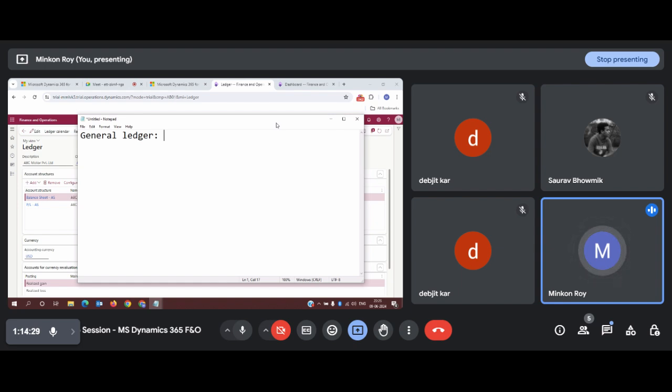Say for example, if the client is asking for a module, we can use it, otherwise we don't use it. But without client requirement, we have to decide that the general ledger module is required for every company. Understood?